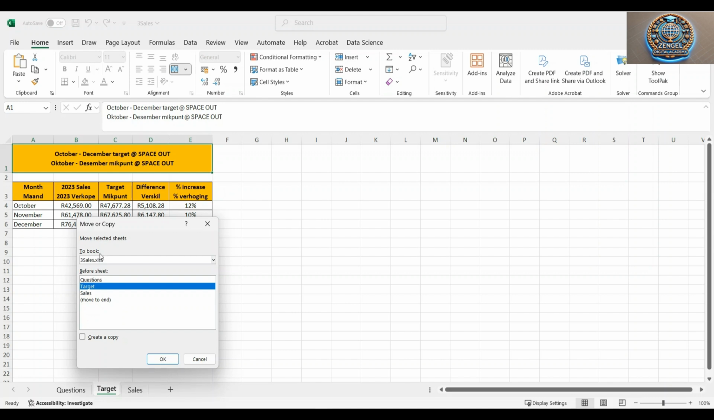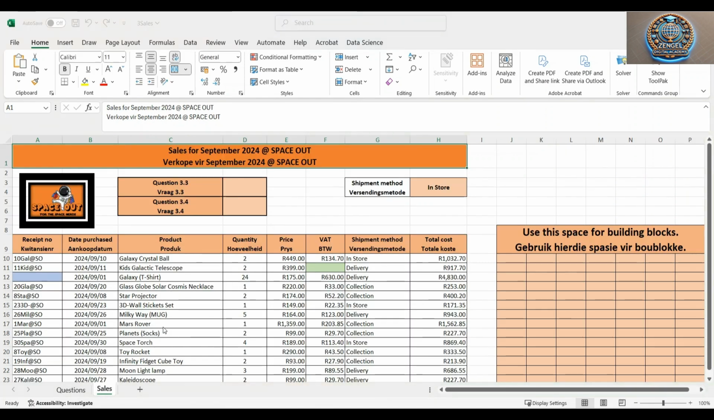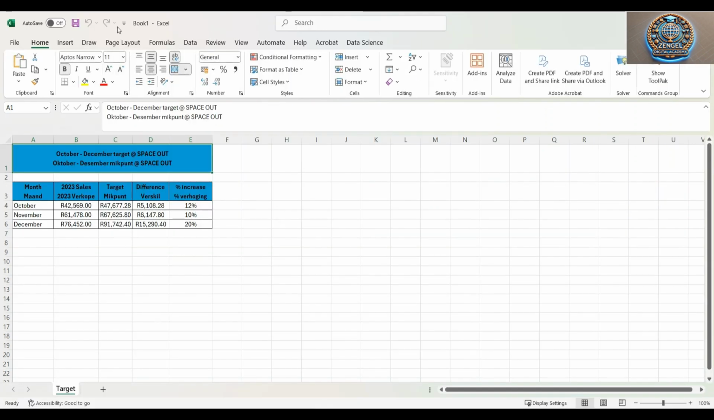Currently it's on this workbook, but if you click there, you want to move it to a new workbook. Then immediately when you click on that, you need to say okay, and then Excel will automatically create another workbook, which will just appear with the target worksheet intact. All right, so now this is the new workbook.